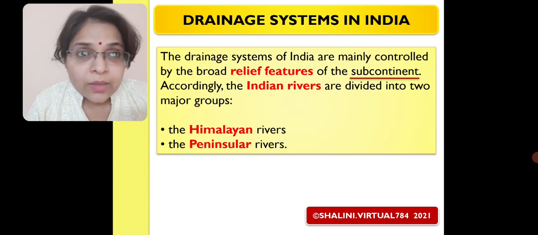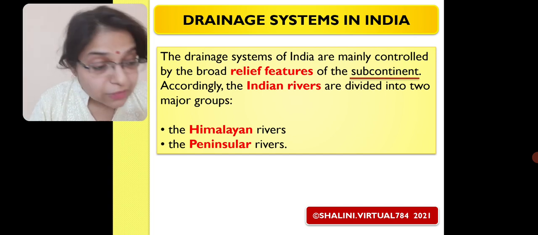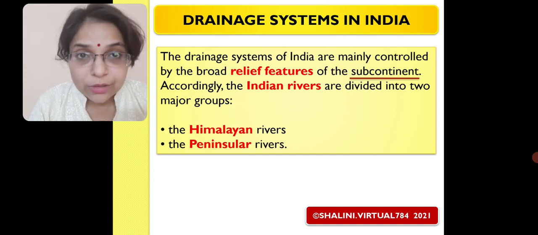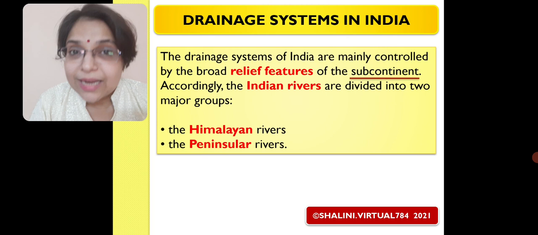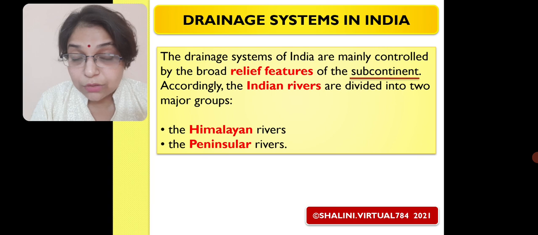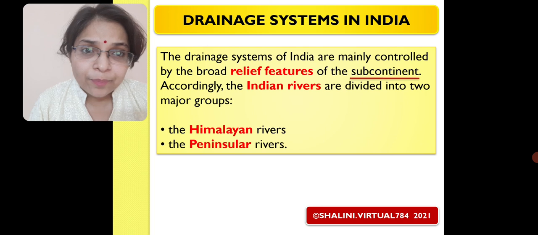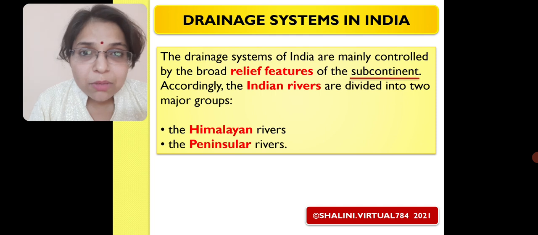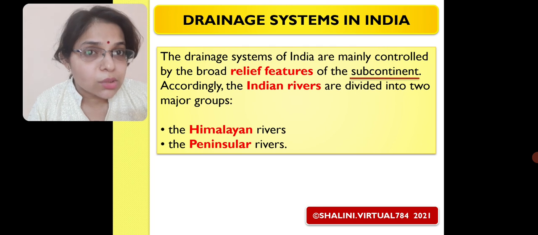Now, moving ahead, on the basis of the broad relief features, the physical features of India, we are dividing all the rivers of India into two branches. Either they are Himalayan rivers or they are peninsular rivers. By the name itself, we can get it clarified that Himalayan rivers are the rivers which have their source in the Himalayas, while those rivers which have their origin point in some part of the peninsular part of India will be called peninsular rivers. So, in this module, we are going to focus on the Himalayan rivers.